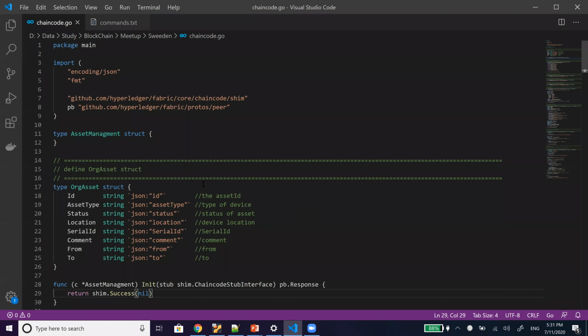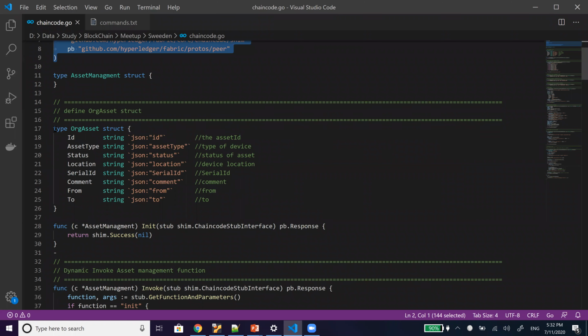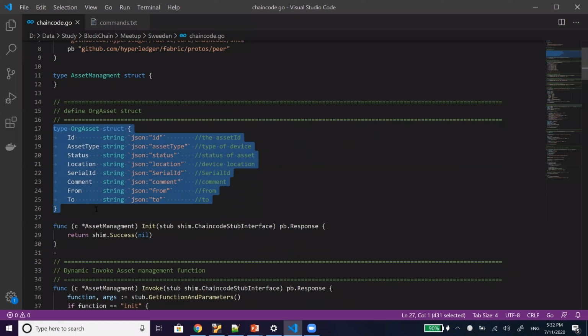This is the final chain code that we will be deploying, initiating, and invoking in a while. So this is my final chain code for this sample, and this is the import package I told you. This is the structure I defined, for what exactly the data will be saved.